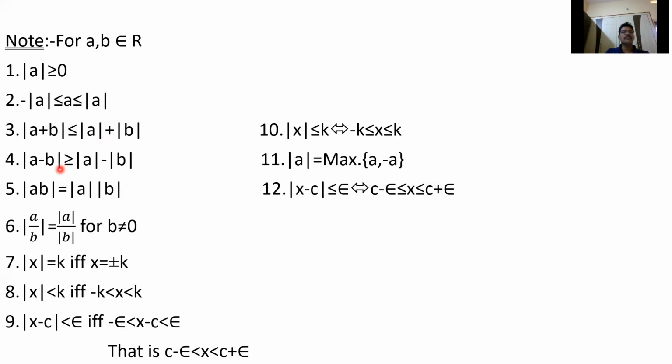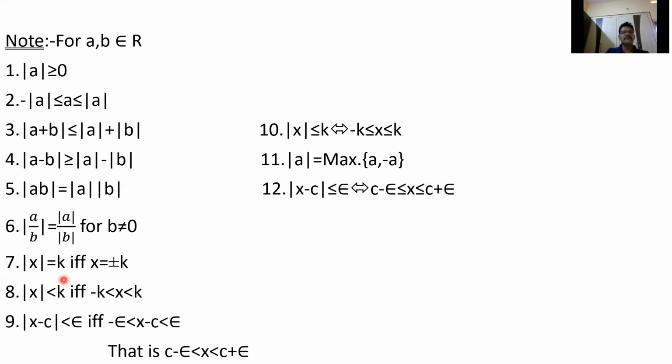And mod of a minus b is greater than or equal to mod a minus mod b. And mod of ab equals mod a times mod b. And mod of a by b equals mod a by mod b, for b not equal to 0. Mod x equals k if and only if x equals plus or minus k. Mod x is less than k if and only if minus k is less than x is less than k. And mod x minus c.